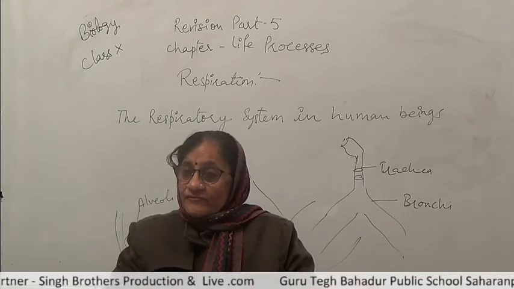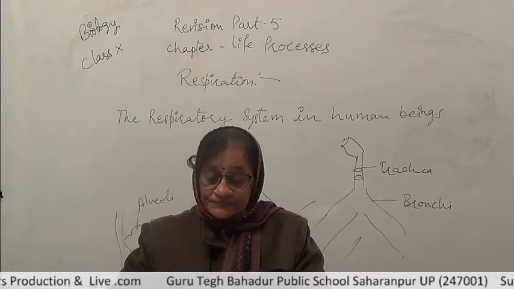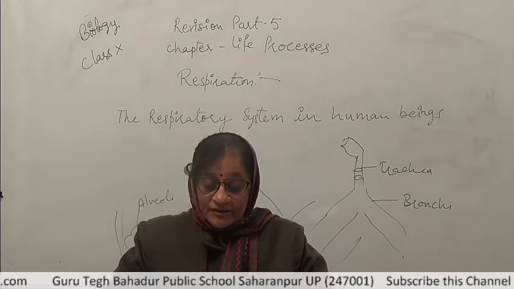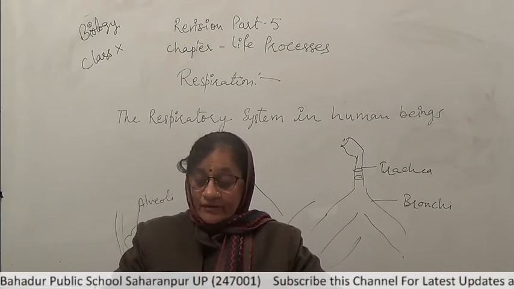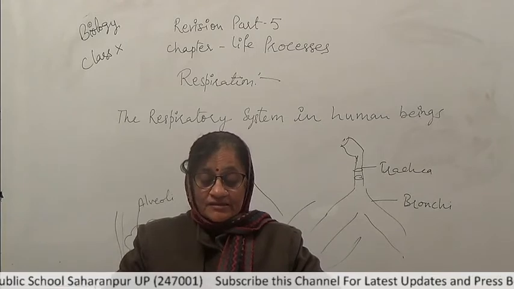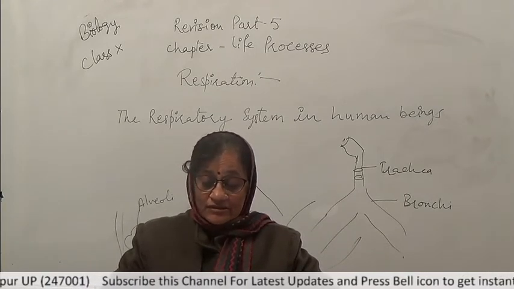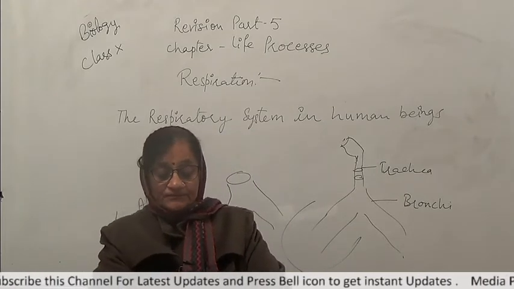Oxygen is given and carbon dioxide is returned through the blood vessels to the alveoli. The oxygen present in the air we breathe in goes into the blood contained in the blood vessels. The carbon dioxide present in the blood passes out of the blood into the air sacs or the alveoli. Thus, exchange of gases takes place in the lungs.